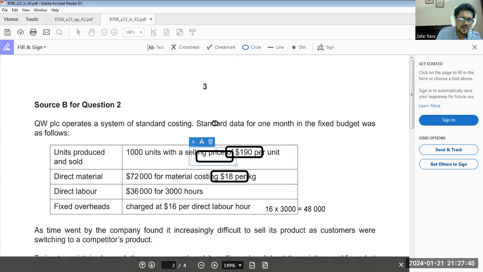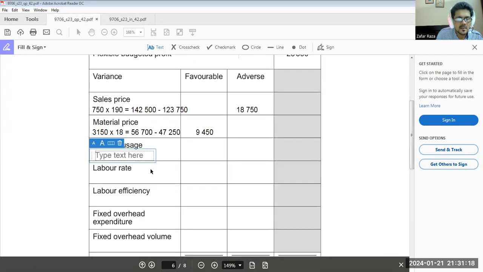So 750 multiplied by 4, we were supposed to use 3,000 kilos, but we have used 3,150 kilos this time.